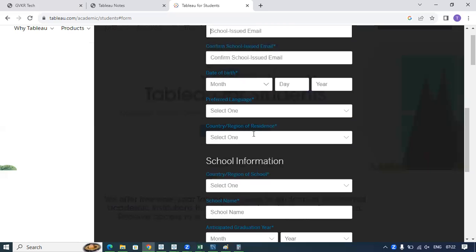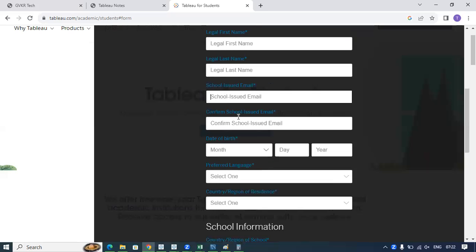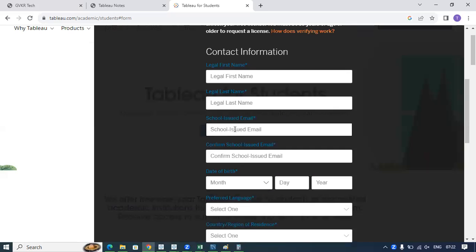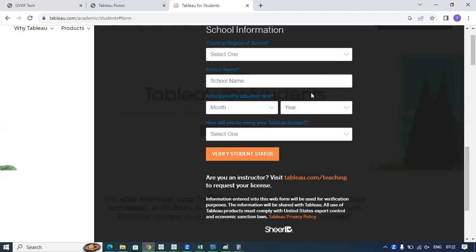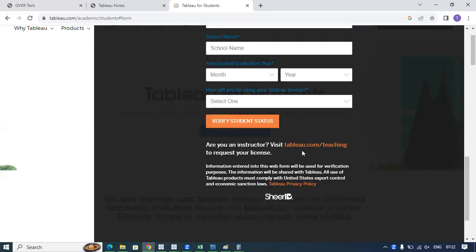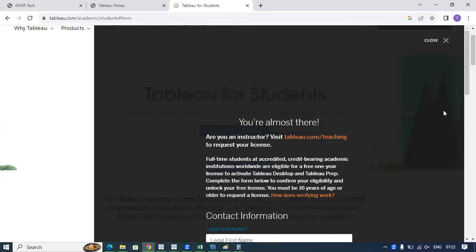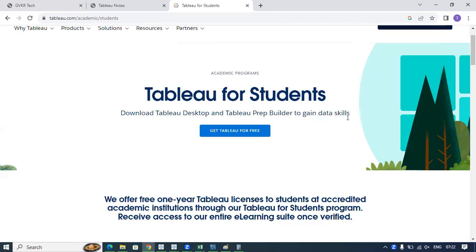If you don't have something which is not in the ID card, you can provide your own, like email, like date of birth. So once you put all this information, you have to upload your ID card here, and they will send you the product key to your email ID. So if you provide all the correct details, then you will get this product key within 20 minutes to your email ID.